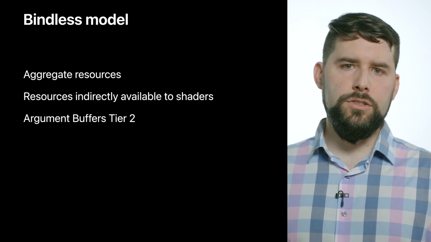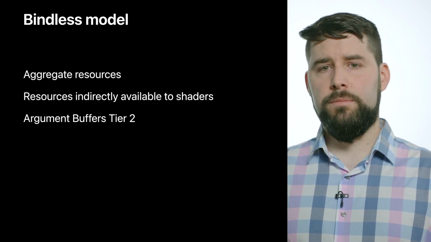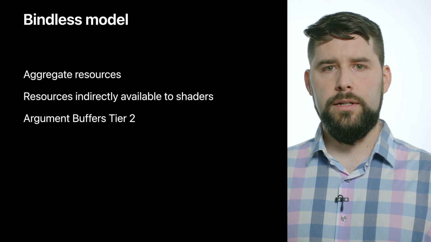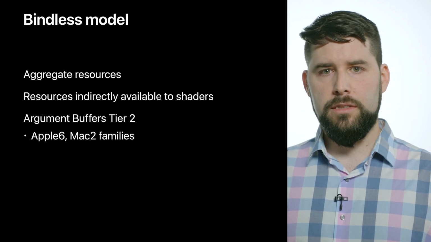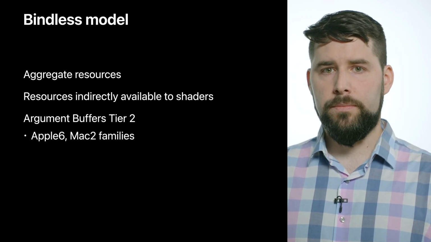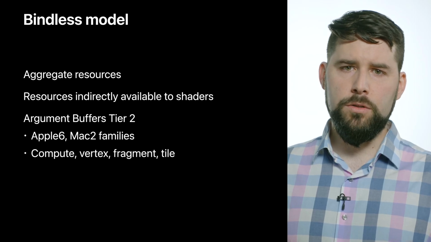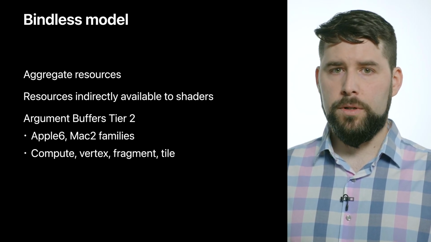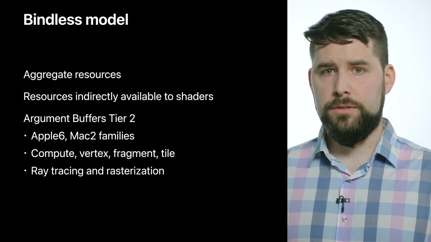In Metal, the construct that allows us to do this is argument buffers. In particular, for bindless, argument buffers tier 2 are required. These are available on the Apple 6 and Mac 2 GPU families. Argument buffers can be used from all shader types in Metal. This means that you can use them for both ray tracing and rasterization.